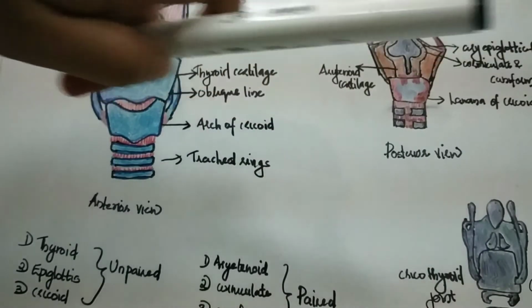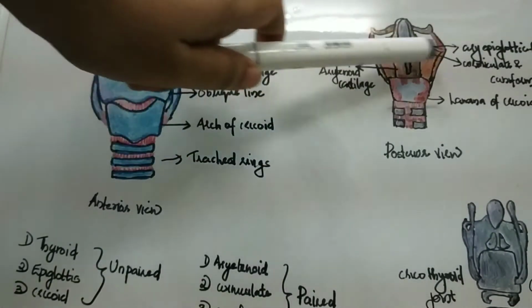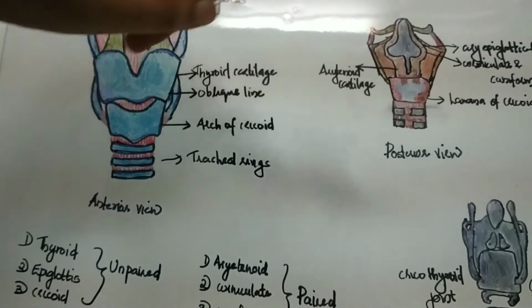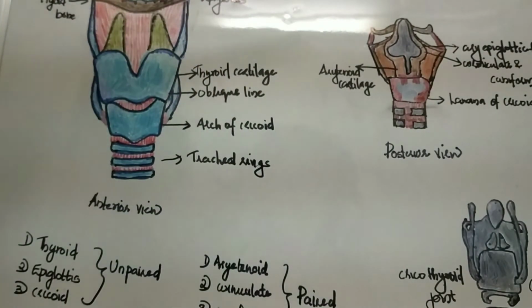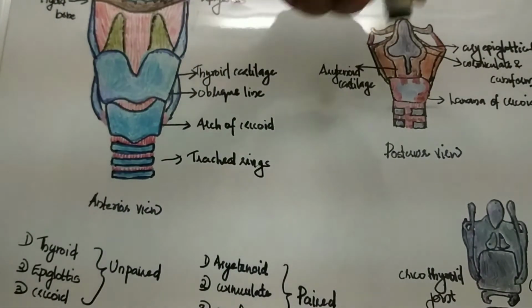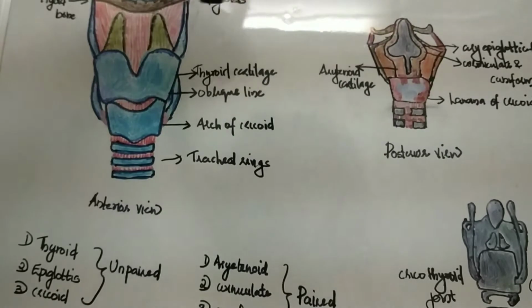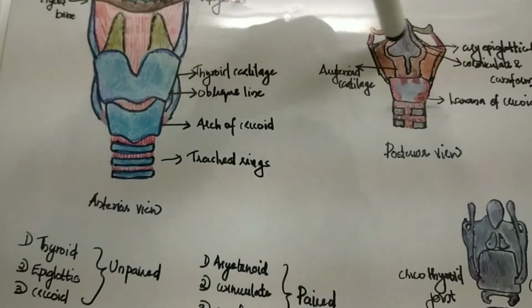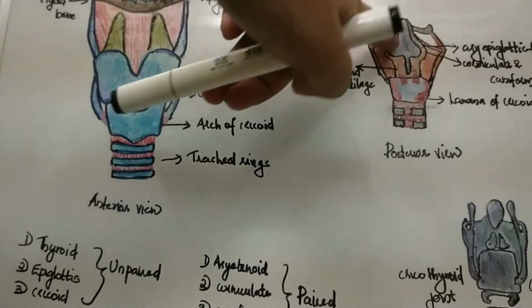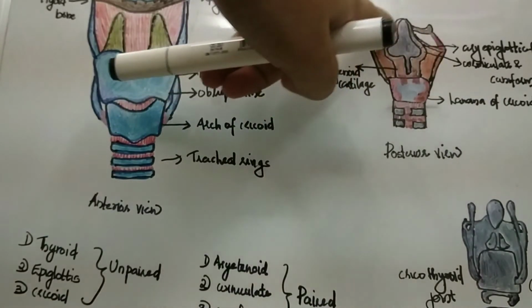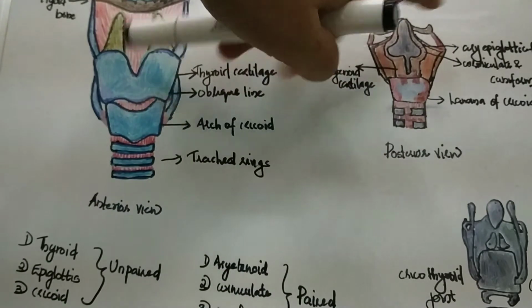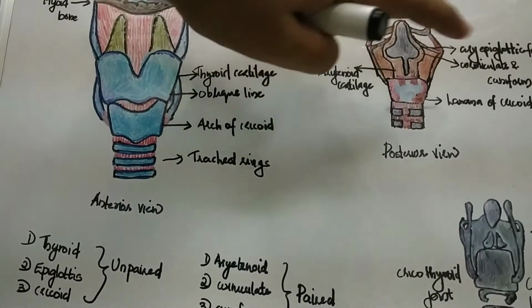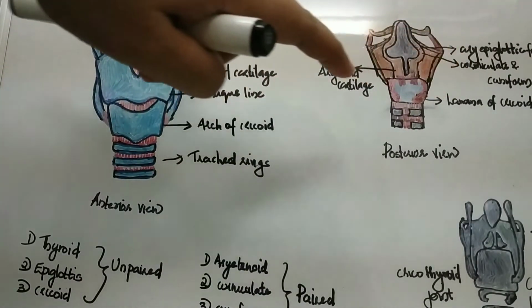Now we will discuss how the inlet of the larynx is formed. So this is the inlet of the larynx. It is formed anteriorly by the epiglottis. On either side, this fold is called the aryepiglottic fold, and within this there are two cartilages, the corniculate and the cuneiform cartilage.